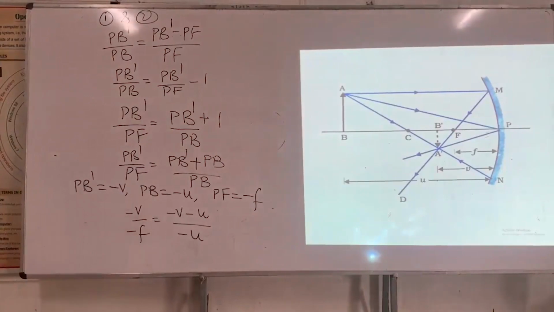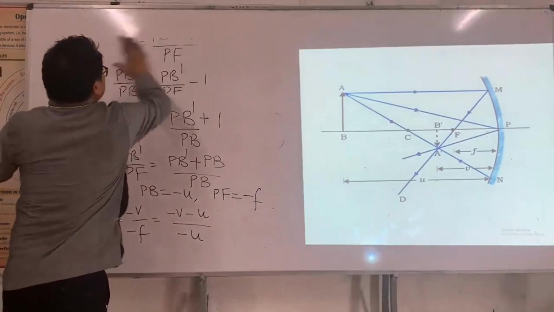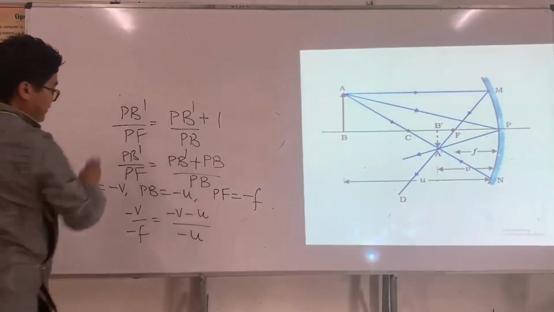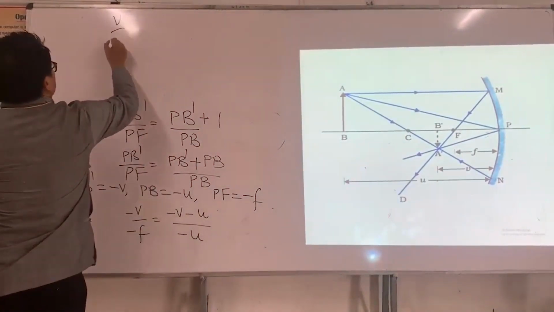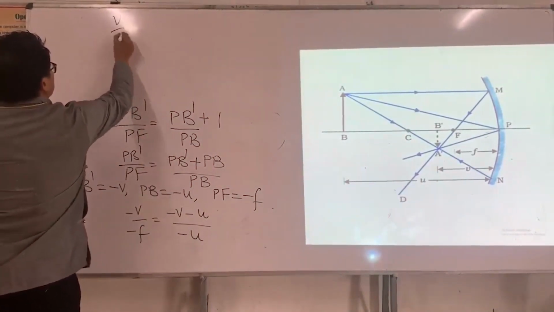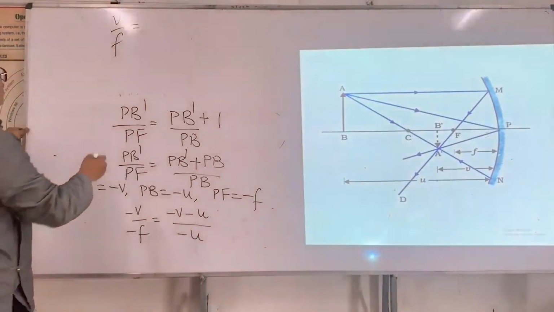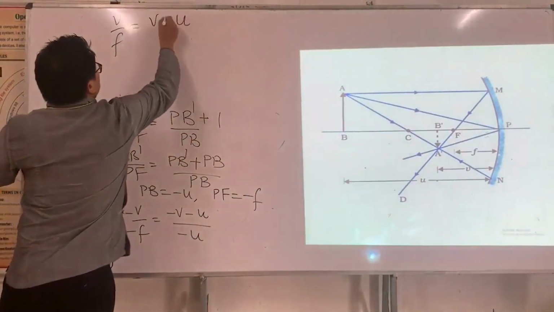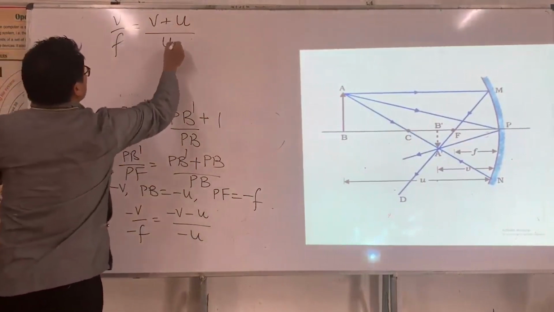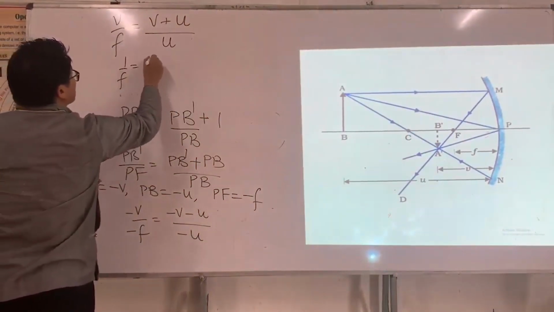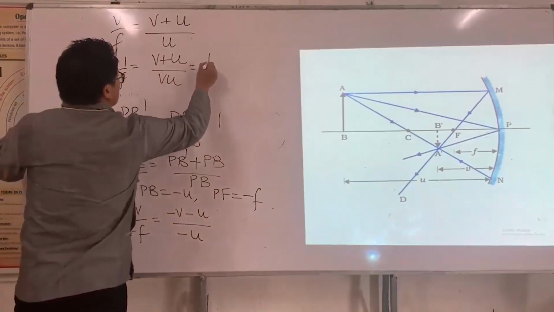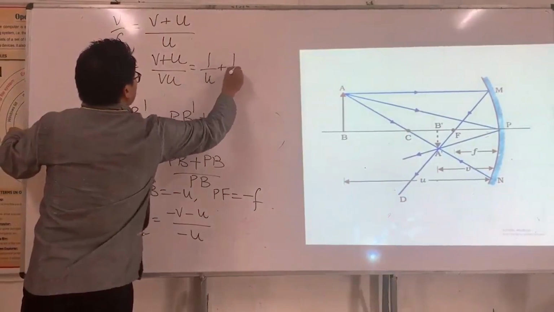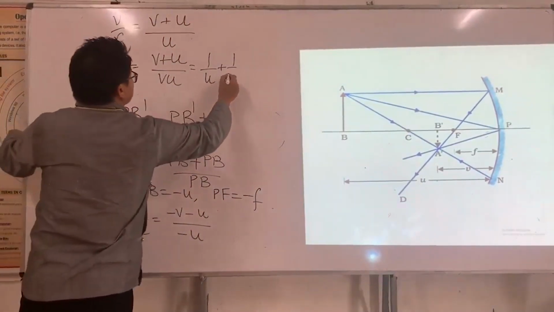Again simplifying, this is equal to v plus u divided by u. 1 by f is equal to v plus u divided by vu, which is equal to 1 by u plus 1 by v.